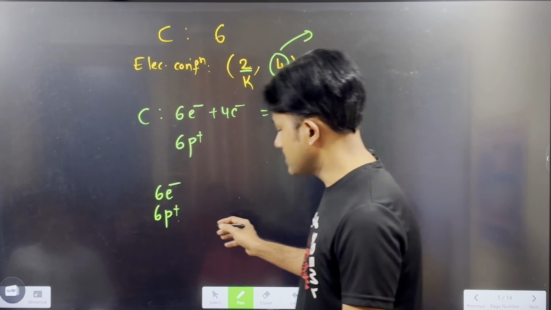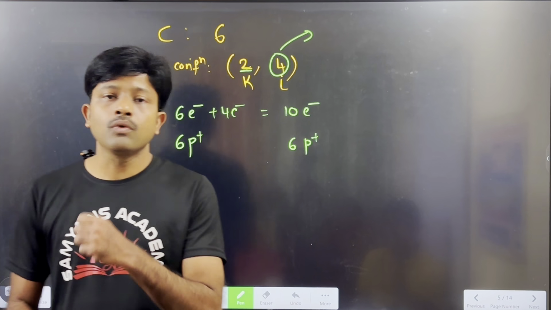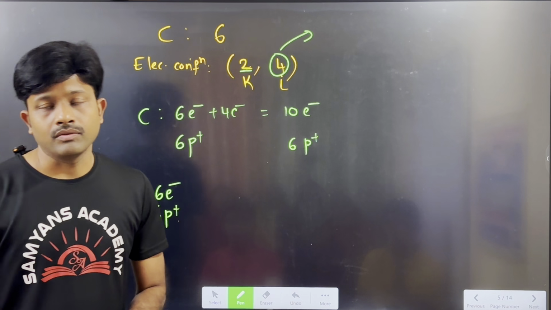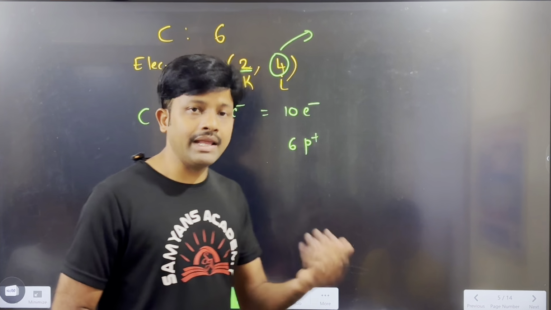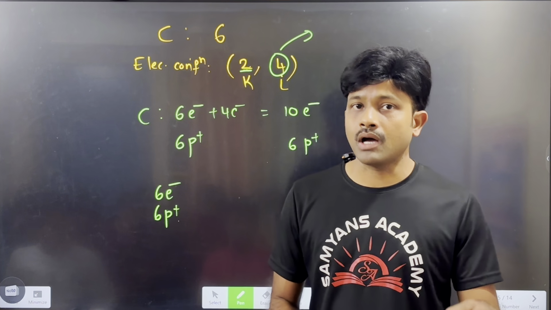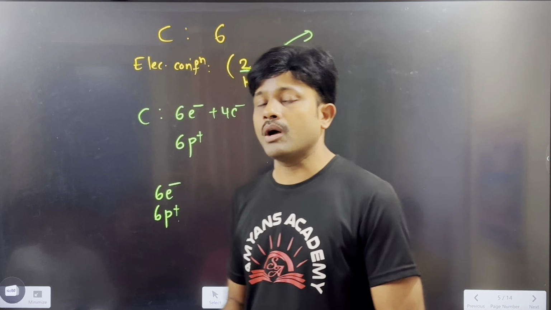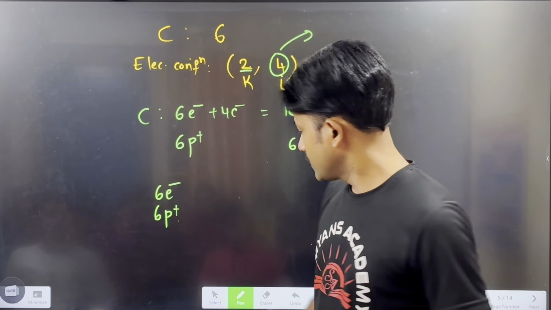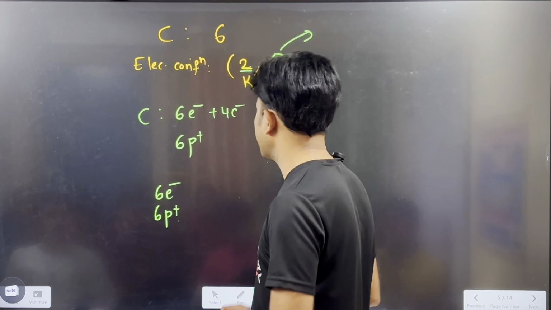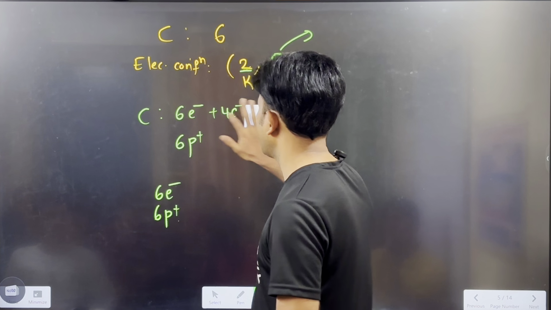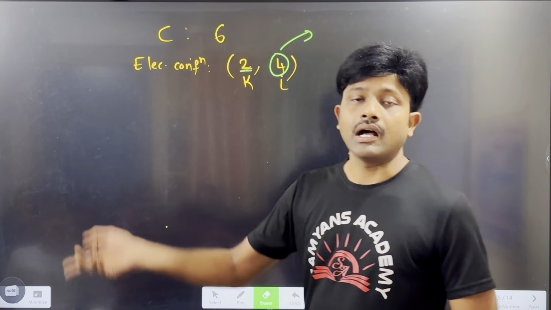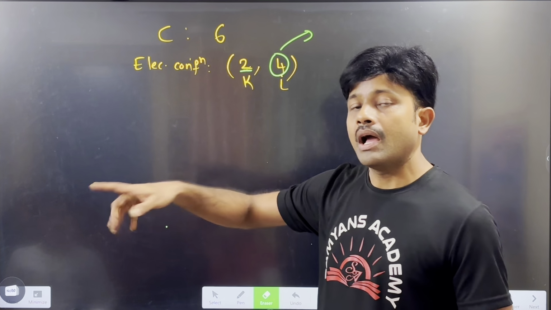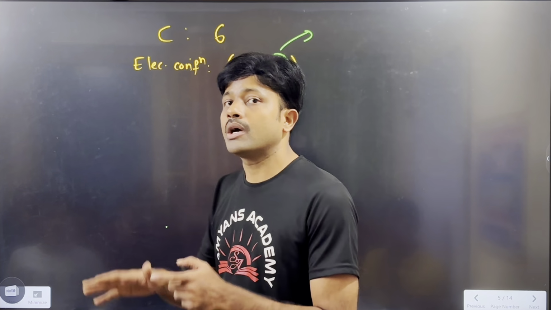For this reason, we cannot remove the 4 electrons from the carbon. So for this, we require more energy. And this gaining and losing is not possible for the carbon. Then to overcome this problem, what will the carbon do? Carbon shares the electrons. Carbon shares these 4 electrons with the electrons of other atoms, and like this carbon forms the covalent